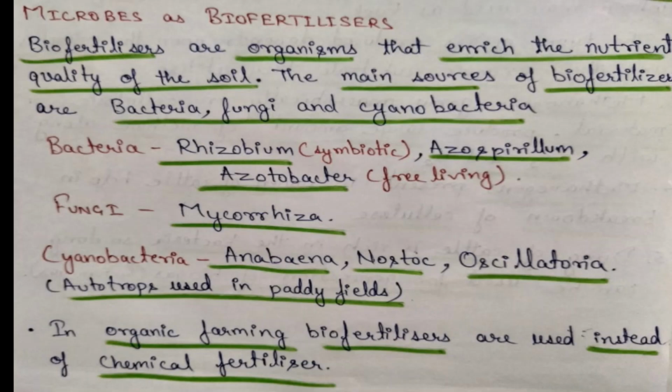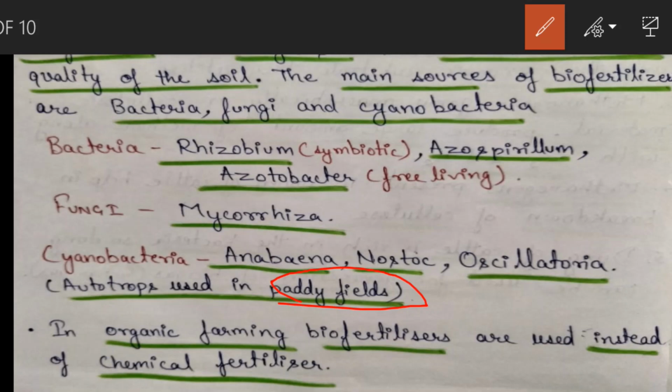From fungi we have mycorrhizae which help in more efficient absorption of minerals and water. From cyanobacteria we have Anabaena, Nostoc and Oscillatoria. They are used in paddy fields. These are very important examples and you should remember them. In organic farming biofertilizers are used instead of chemical fertilizers.